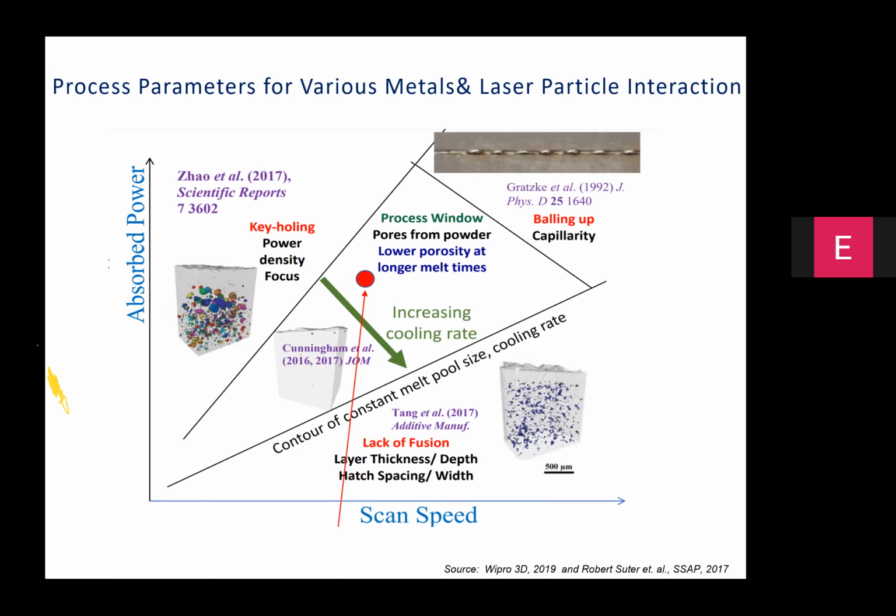In the other case, if you are deploying very high scan speeds and high power, despite the fact that the material is getting melted, it doesn't get enough time to coalesce and connect with the adjoining melt pools. So what you get is disjointed pools of material which are liquefied and solidified.